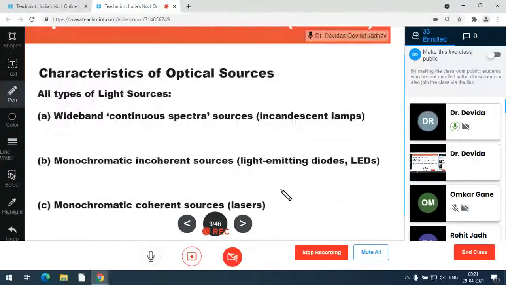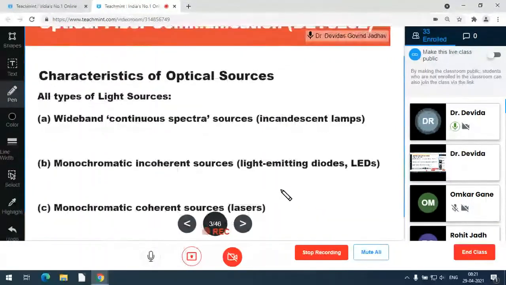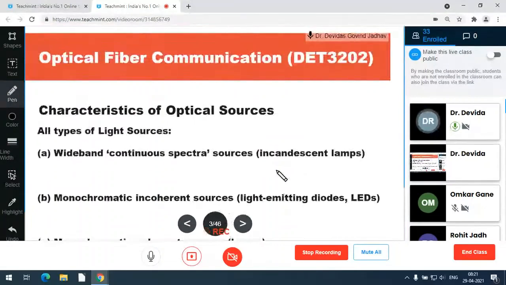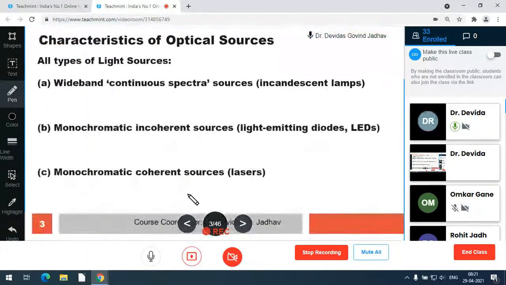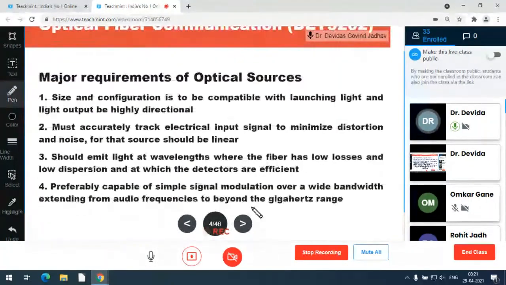Three types of the sources we have seen. One is wideband continuous spectra source, example incandescent lamp; monochromatic and incoherent sources, LED; monochromatic and coherent sources, lasers. Requirement of the sources: source size and configuration should be compatible with launching light output with high directionality, and must accurately track the electrical input signal to minimize distortion and noise. For that, the source should be linear.